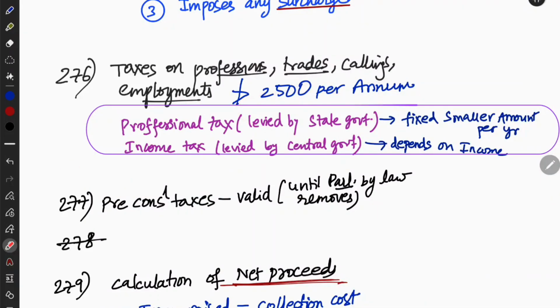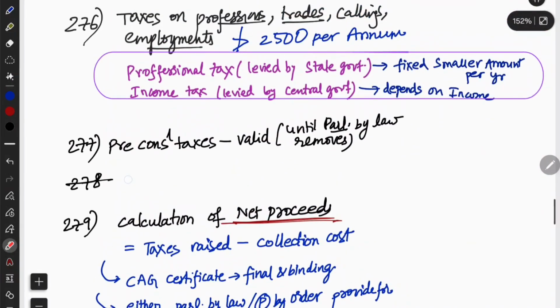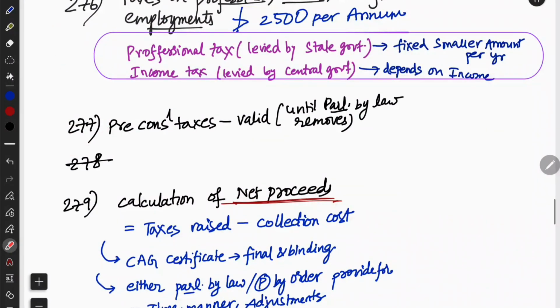But whatever the state government is levying on you, it should not be more than 2500 per year. Professional tax, I think, is not much now, and if it exists, it is a very small amount. It is not more than 2500 per year. Okay, it is a fixed smaller amount per year. So on professions, the Constitution has put a limit of 2500 per annum. Okay, and then after 276 we have 277, pre-constitutional taxes.